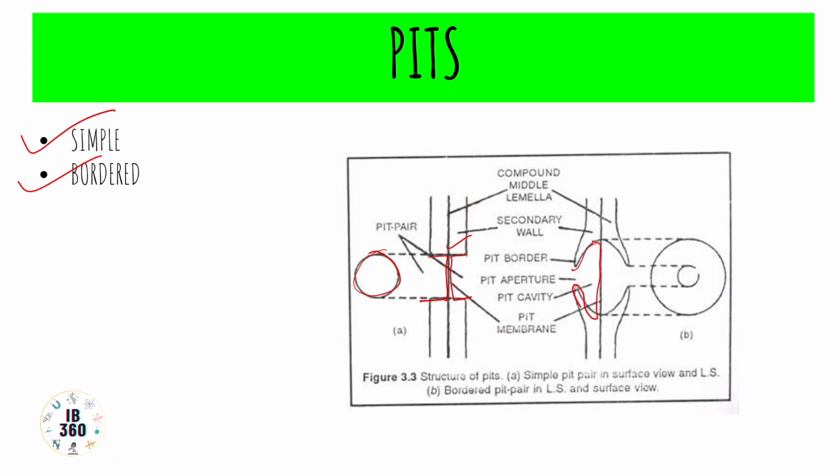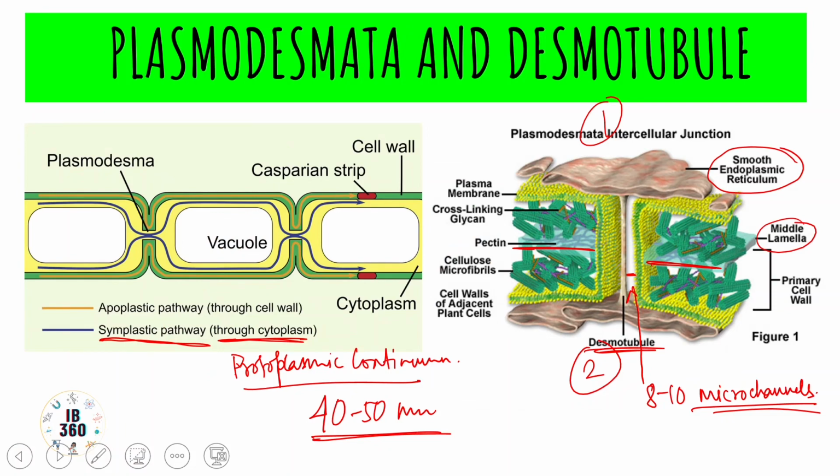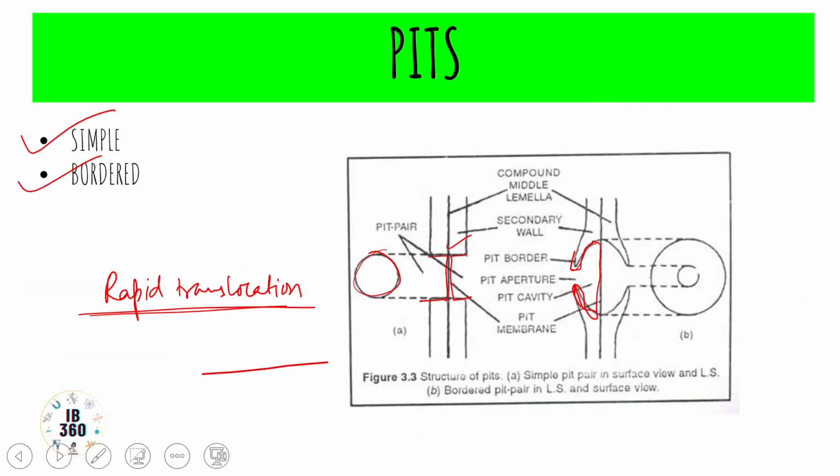They are nothing but pits, depressions on the cell wall. In a bordered pit, the pit chamber is flask shaped, as we can see, because the secondary wall overarches its mouth like this. And the pit membrane is permeable. It may have many minute submicroscopic pores. Therefore, pits help in rapid translocation between adjacent cells. So as you can see, these structures, pits and plasmodesmata, help in translocation within cells, and this again enhances the symplastic pathway or symplastic communicative capability of the cell wall.